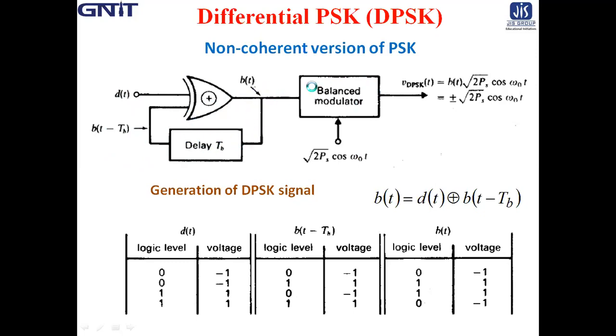After that, it goes to the balanced modulator, and in the balanced modulator, a carrier signal is added. After that, we generate a BPSK signal. If the XOR output is b(t), then the output DPSK signal is b(t) times root 2Ps cos omega 0 t, and b(t) is either plus 1 or minus 1.